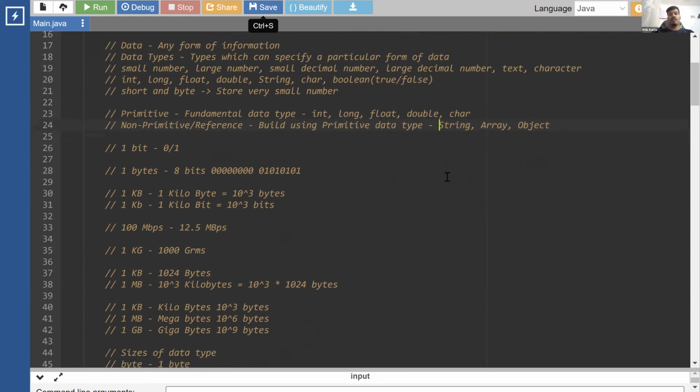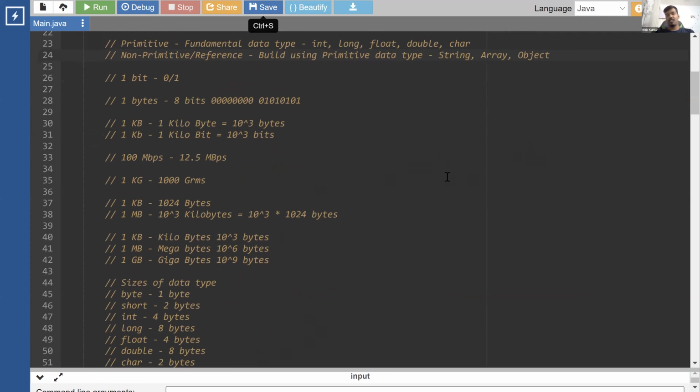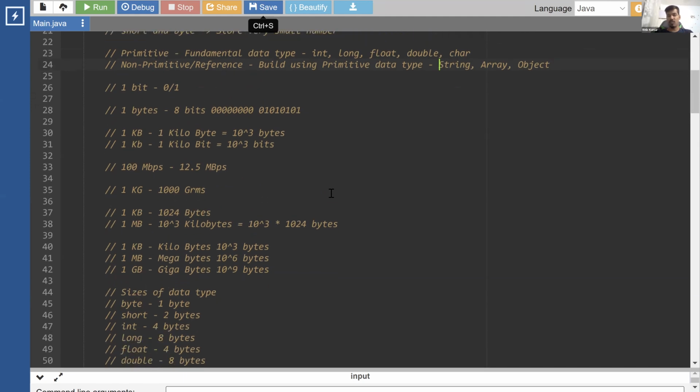Now we understood the sizes of these data types. All the different data types vary in terms of size, the amount of information that they can store. If you create a variable out of this, so what is a variable? A variable is nothing but a small box.